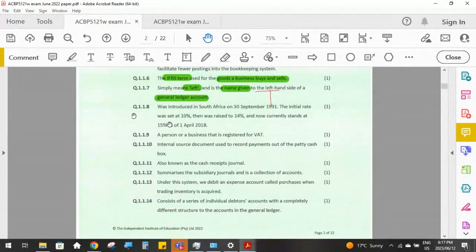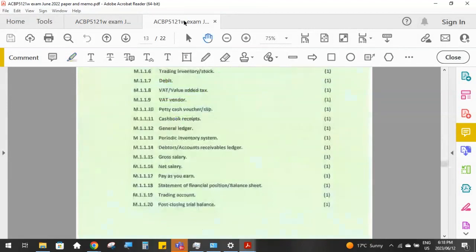And then question number 8 was introduced in South Africa on the 30th of September 1991. The initial rate was set at 10%, then it was 14%, and it's currently 15% from the 1st of April 2018. So what was introduced in South Africa that currently the rate is 15%? Again, keep it simple, and all they want is the word VAT or value added tax.